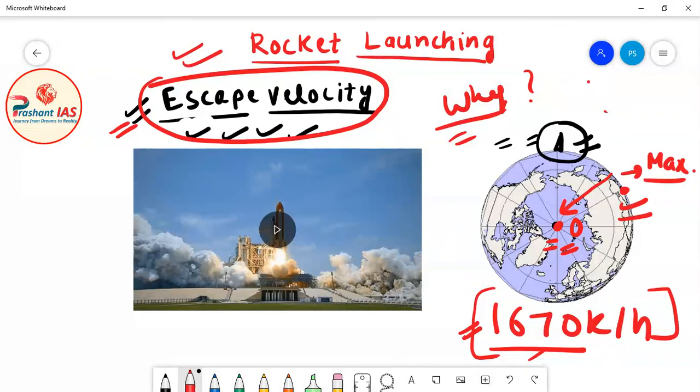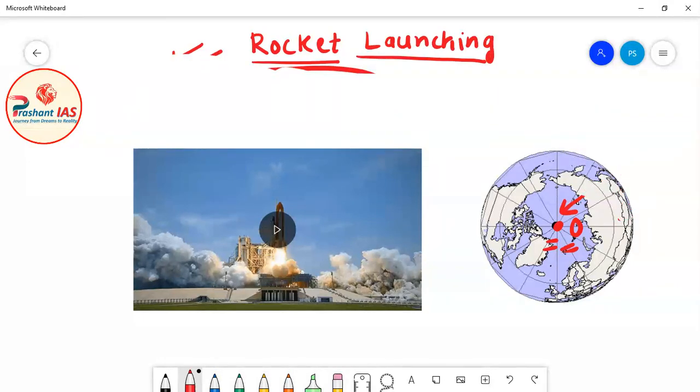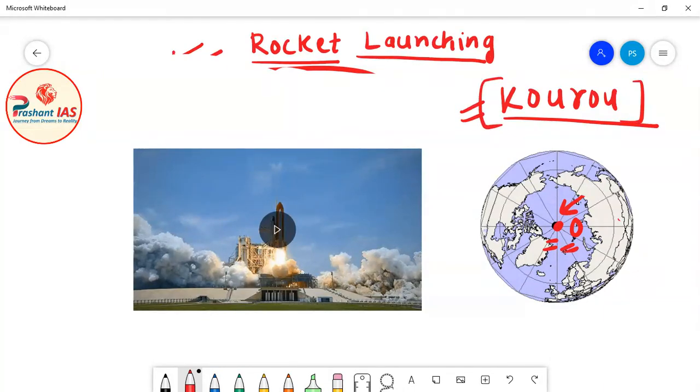So friends, there is a very famous rocket launching station named Kourou. This Kourou is located in French Guiana in South America, which is very near to the equator. So this is a very successful satellite and rocket launching station because it is very near to the equator.